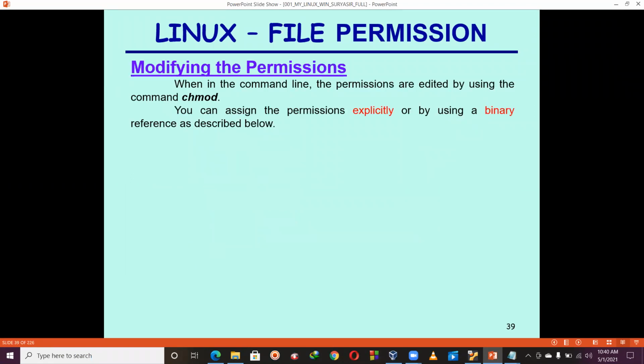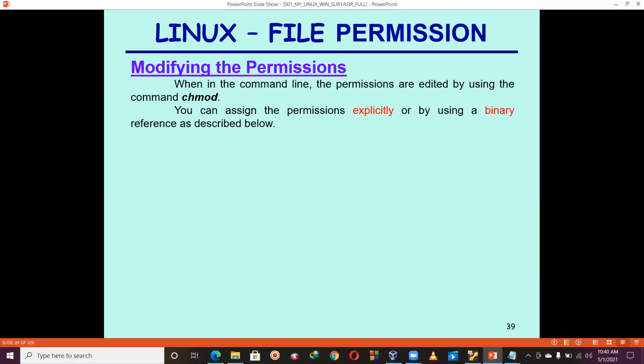Next one now. So see here, means we are going to modify the permissions. See here, by default, already some permissions are set for all three. The students, by default, means some permissions are set on each and every object. But now we are going to change that permission. This is our today's agenda. Okay. So how to change that one?